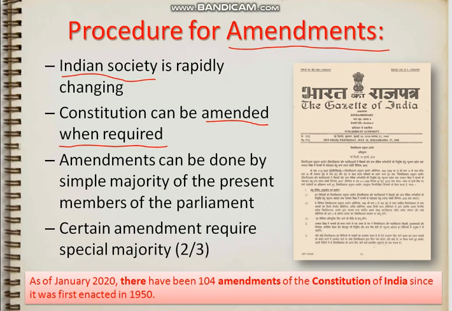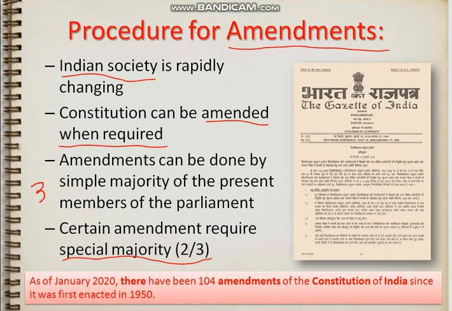Special majority means two-third of the members should support that amendment. The third is a special majority of the parliament with the support of the state legislatures, means 50% of the state legislatures should also support it.